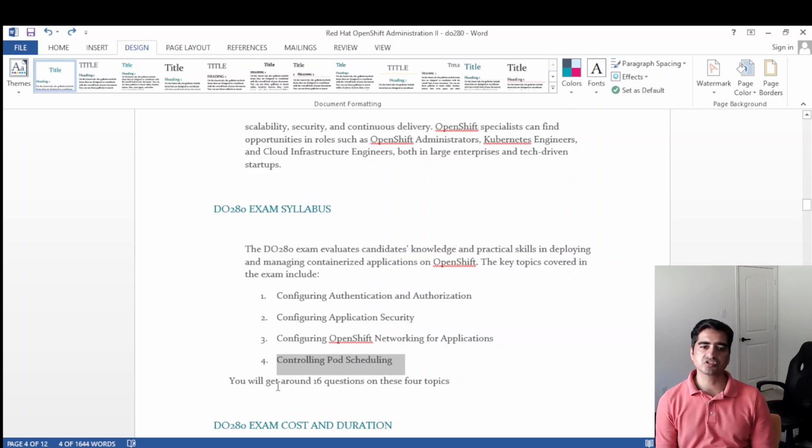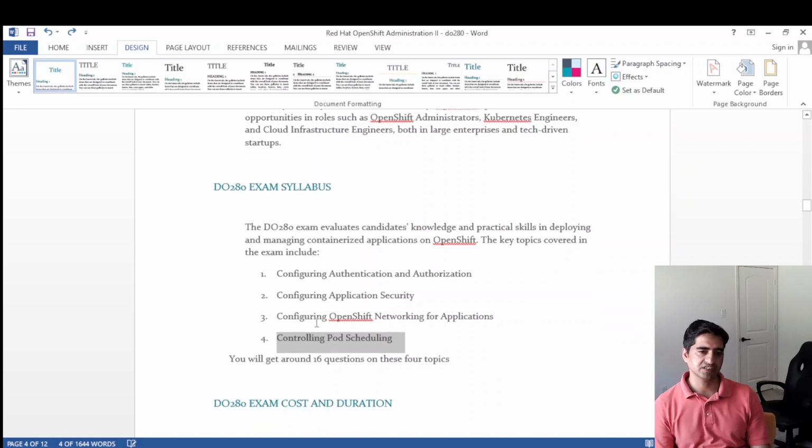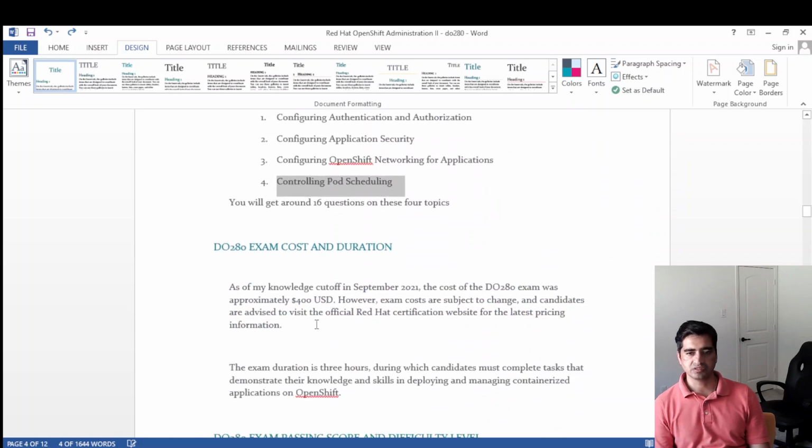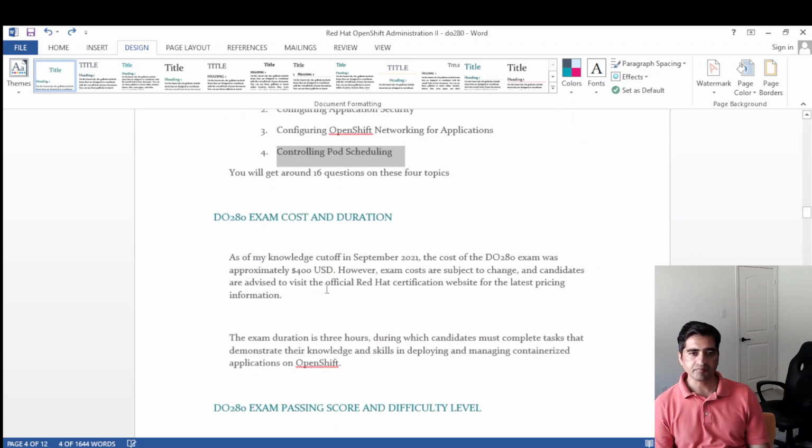So there will be a total of 16 questions in the exam based on these 4 broad categories, and you should solve all of those 16 questions. Exam cost and duration: the exam cost is 400 USD and the duration is 3 hours. In some countries, this exam cost might be a little lower, so check the exam cost as per your country.